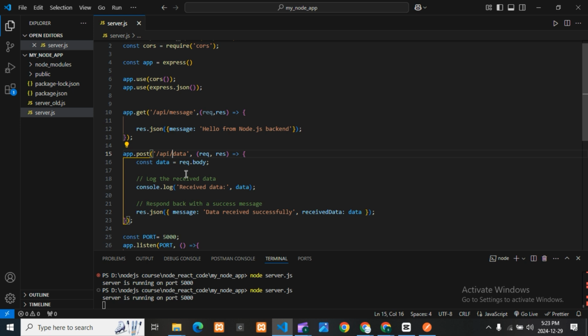Now I have removed the space, because the space was already there. Once again I'll restart the server, because I have not installed nodemon in this, so I have to restart for all changes. Enter. Now you can see there is no space.